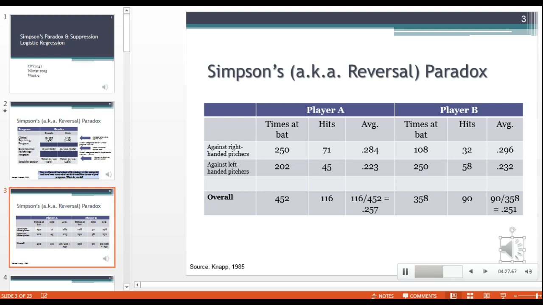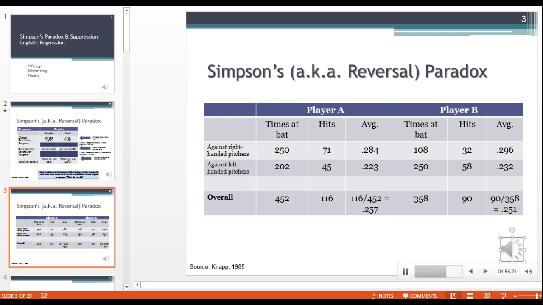Well, the overall averages are misleading us again, just like they were in the previous problem. The overall selection rates for gender were misleading us. And so we need to make sure that we equalize so that we can compare player A and player B fairly, assuming that they had the same difficulty, basically. And right now they don't have the same difficulty because player A seemed to have things a little bit easier than player B.